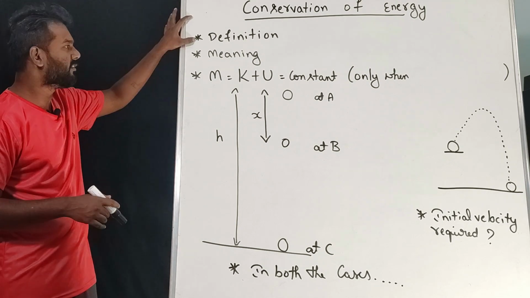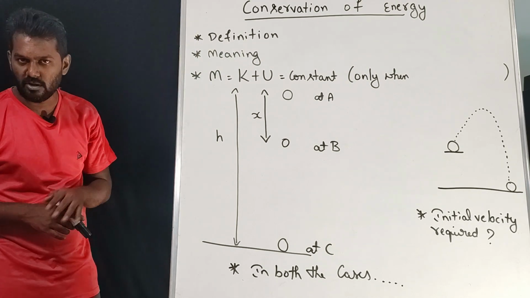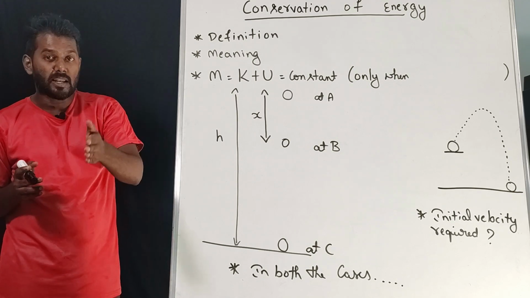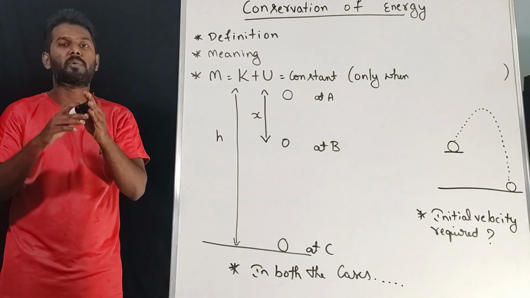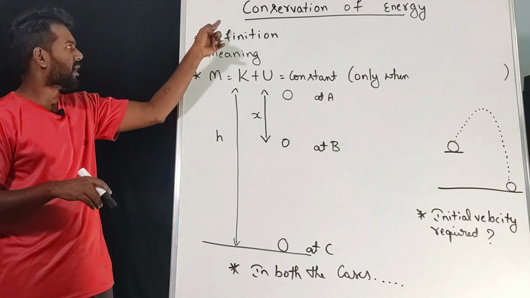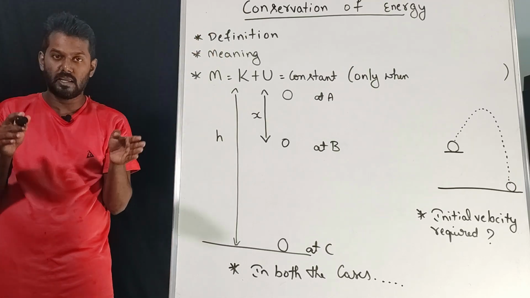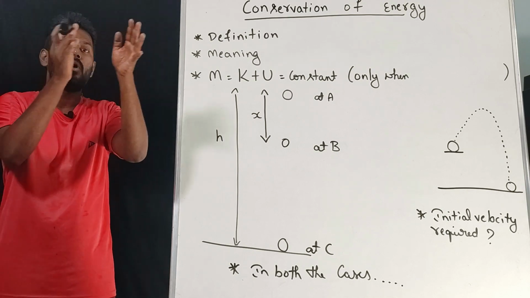Okay, now first we will learn the definition of conservation of energy. What do you mean by the principle of conservation of energy? Energy can neither be created nor be destroyed. That is the principle of conservation of energy. So this tells us I cannot create any energy. I can convert one form of energy to another form.